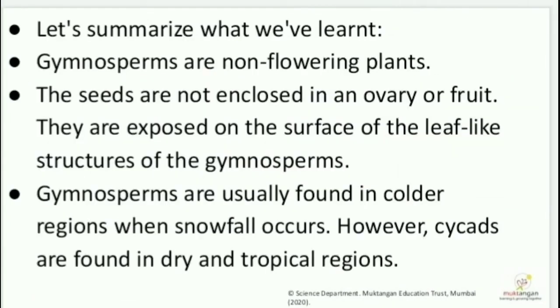Let's summarize what we have learned. Gymnosperms are not flowering plants. The seeds are not enclosed in an ovary or fruit. They are exposed on the surface of the leaf-like structure of the gymnosperms. Gymnosperms are usually found in colder regions where snowfall occurs. However, cycads are found in dry and tropical regions.